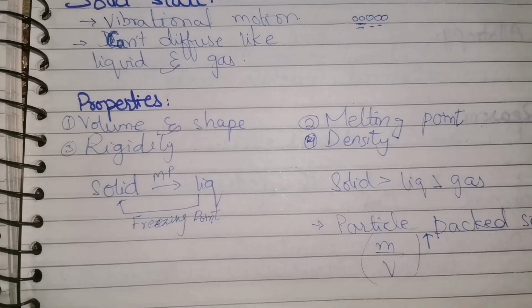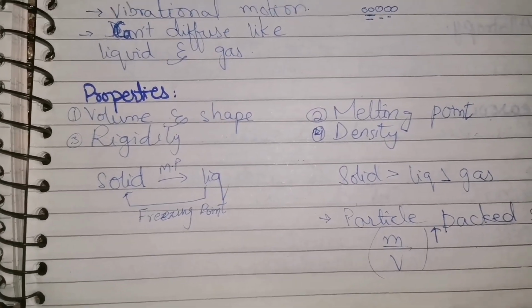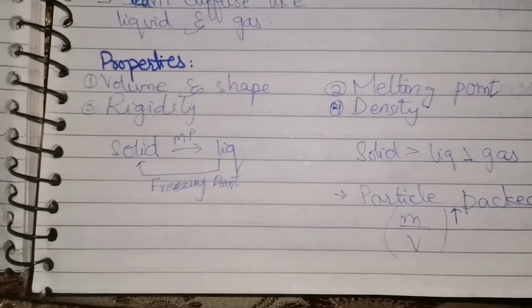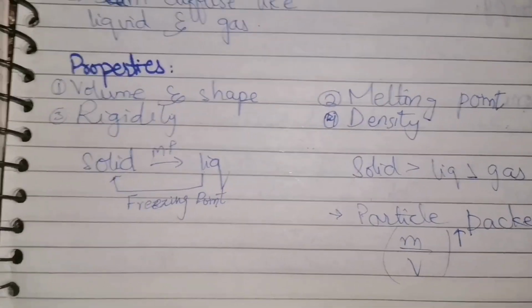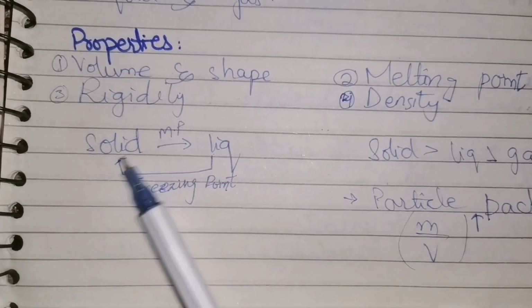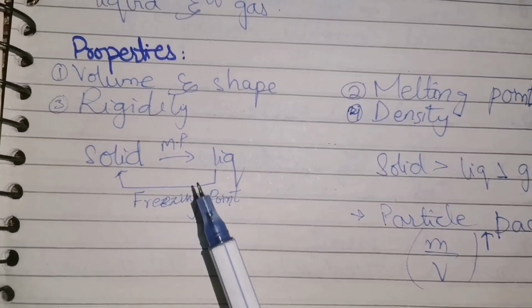Okay, now melting point. What is melting point? When the solid converts into liquid, this is known as melting point. Solid is converting into liquid, this point is known as melting point. And when the liquid is converting back into the solid, this point is known as freezing point. Solid to liquid, melting point, and liquid back to solid, freezing point.